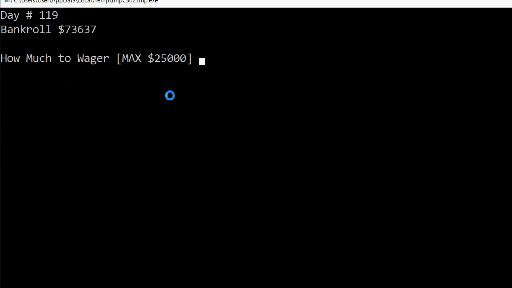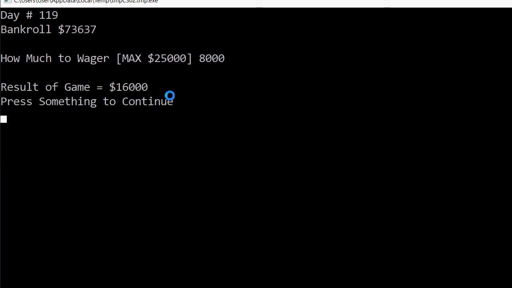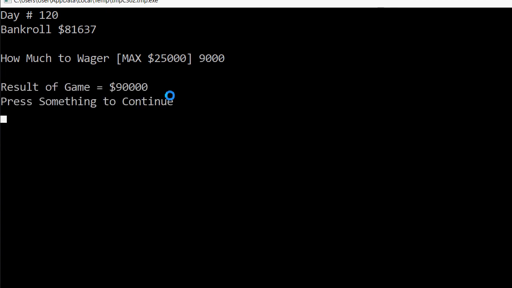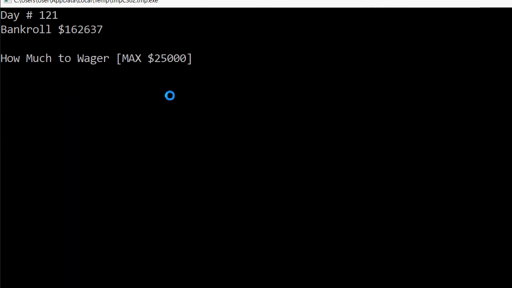Lose half. Let's go 8,000. Double up. So let's do 9,000 again. 10x move. So I'm at 162. Just because I can, let's put the max in. Control it if I lose, because that will take a decent hit.